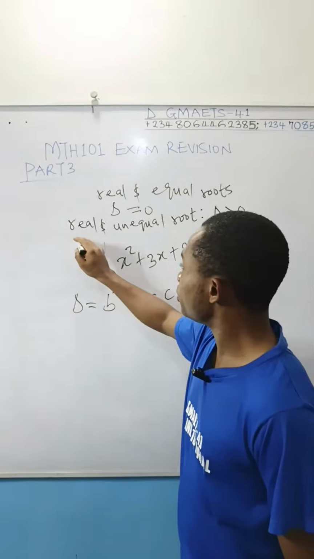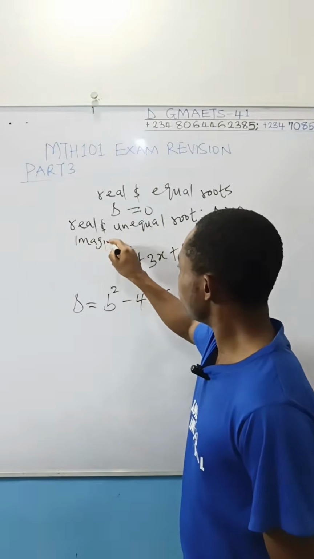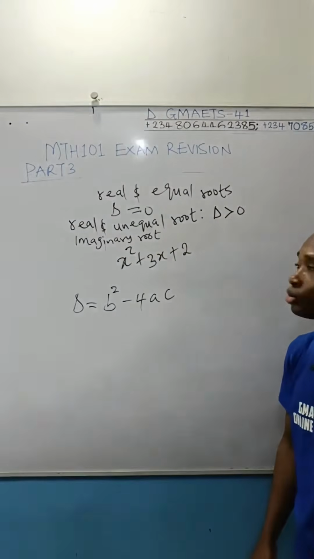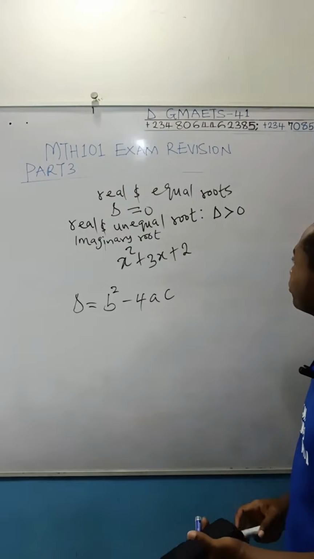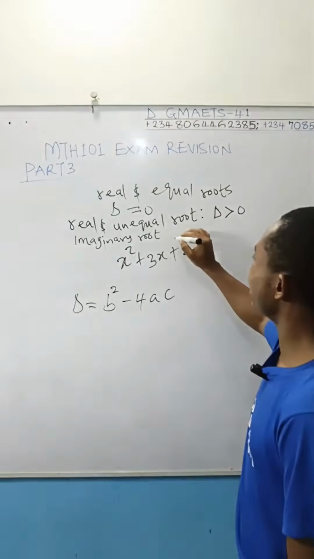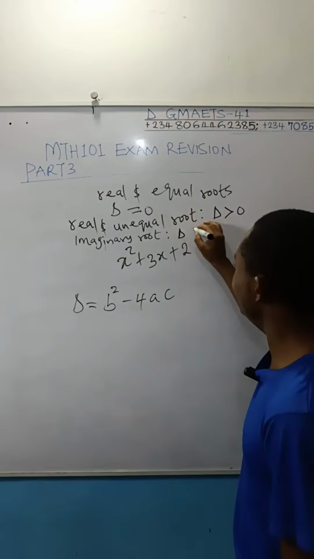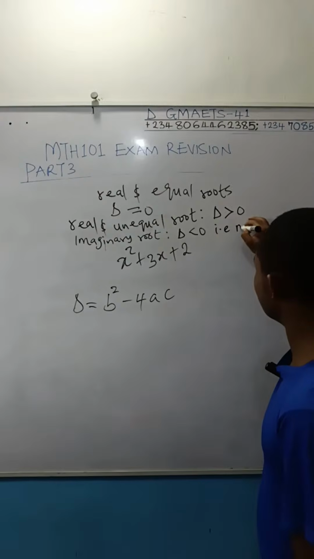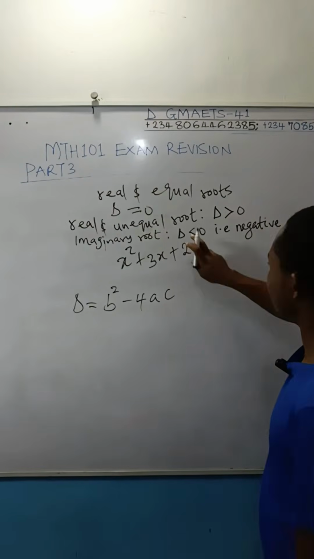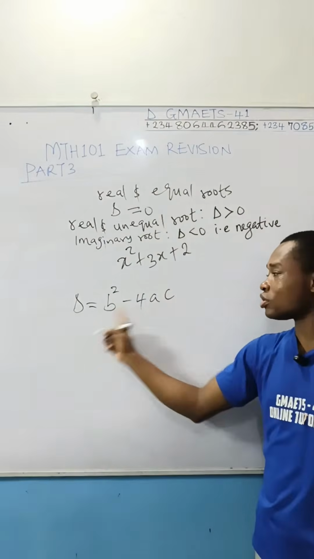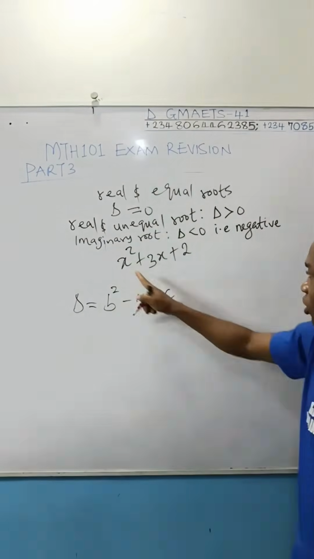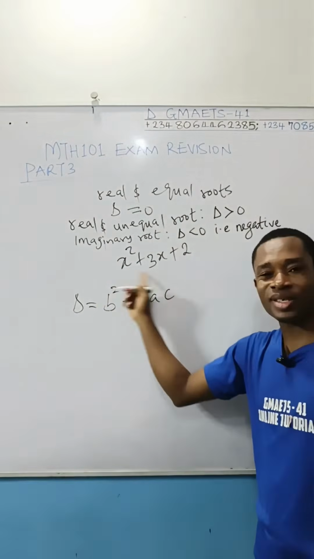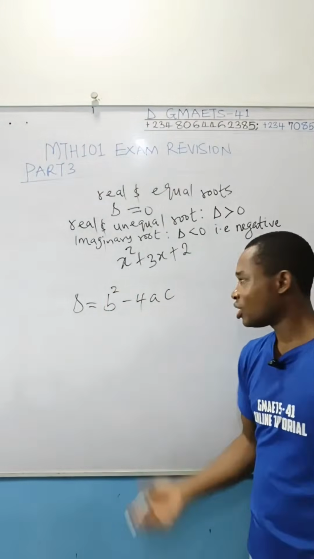And then the final one is when you get imaginary roots. When do you get imaginary roots? That is when your discriminant is less than 0, that is to say the discriminant is negative. If this D gives you a negative value when you substitute into b squared minus 4ac, where a is 1, b is 3, c is 2, fix it here and simplify.